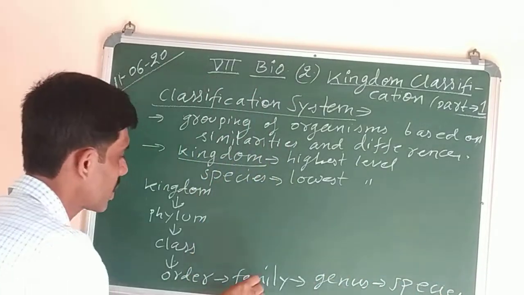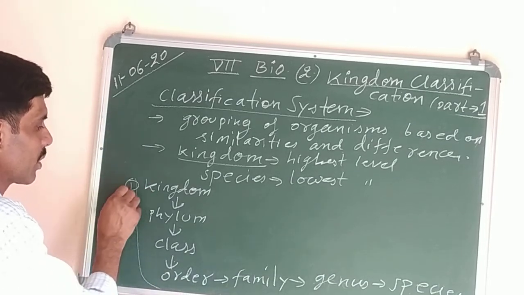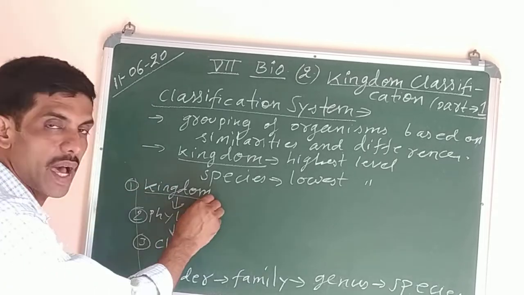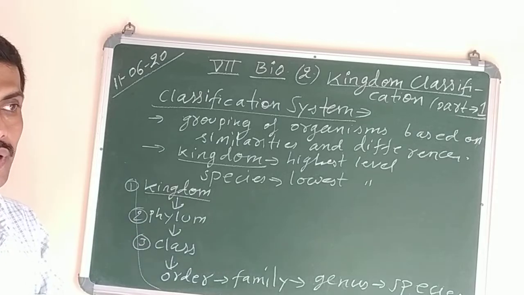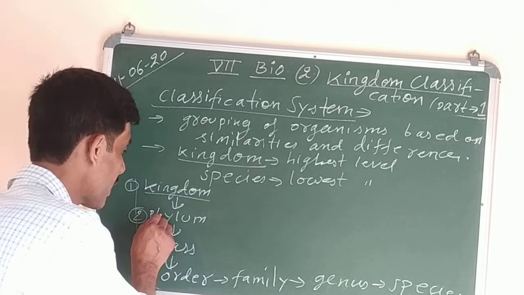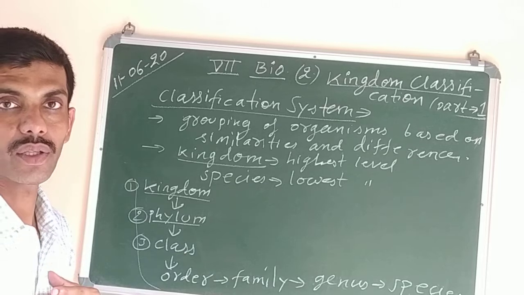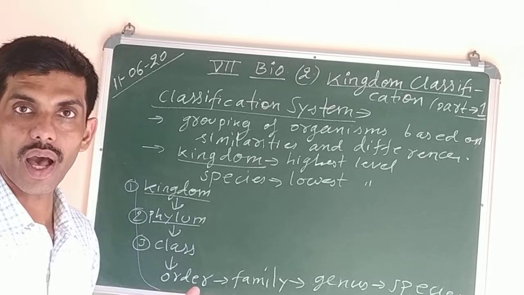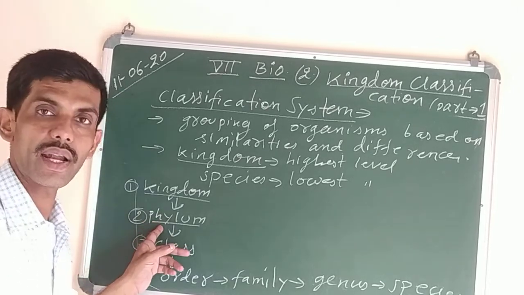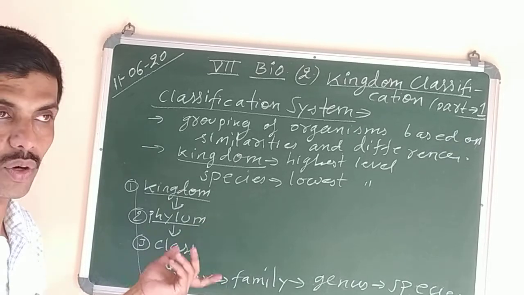So what I have drawn here is called the levels of classification. This is the diagram of levels of classification. If you want, you can write 1, 2, 3, 4 also. This arrow I have shown. This highest one is the kingdom, the highest level of classification, like the entire living things are classified into two kingdoms, plant kingdom and animal kingdom. In the case of animals, we use the word phylum, like the phylum to which we human beings belong is known as Chordata. We are animals with a backbone, that is Vertebrata. Whereas in the case of plants, instead of phylum, we use the word division, like Phaeophyta, Rhodophyta.